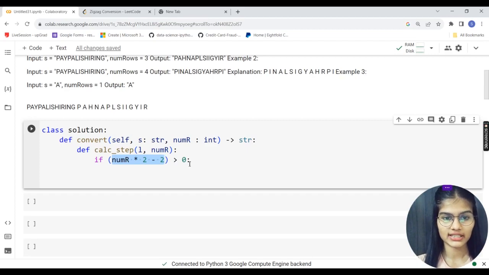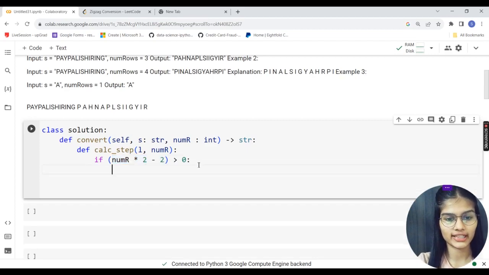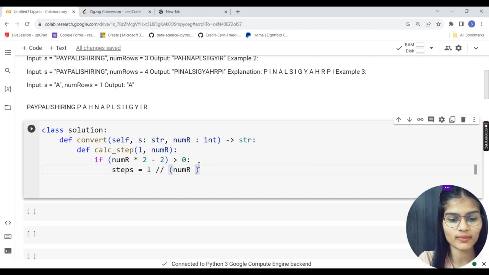If that is greater than 0, in that particular case, I am going to take steps as a variable and assign it the length, double slash, in brackets, numRows multiplied by 2 subtracted by 2.